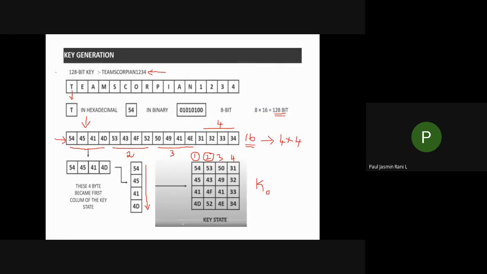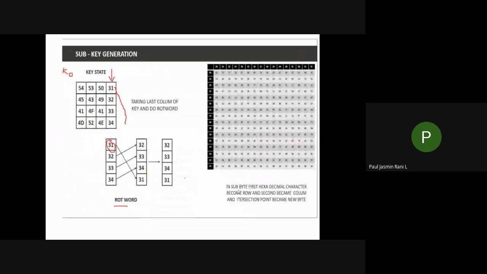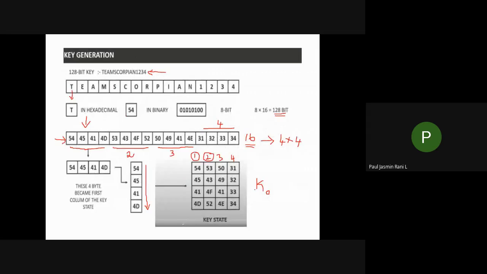First step, you take your 128-bit key and convert it into hexadecimal. Next, the 16 characters are converted into a 4 cross 4 matrix by transferring them into columns. Next, you have generated the key k naught. This is the first key you have generated.